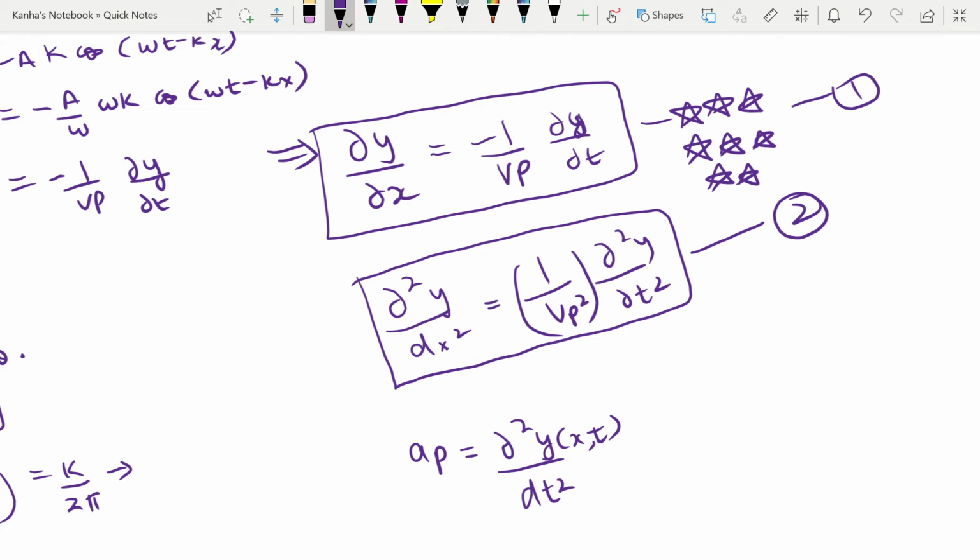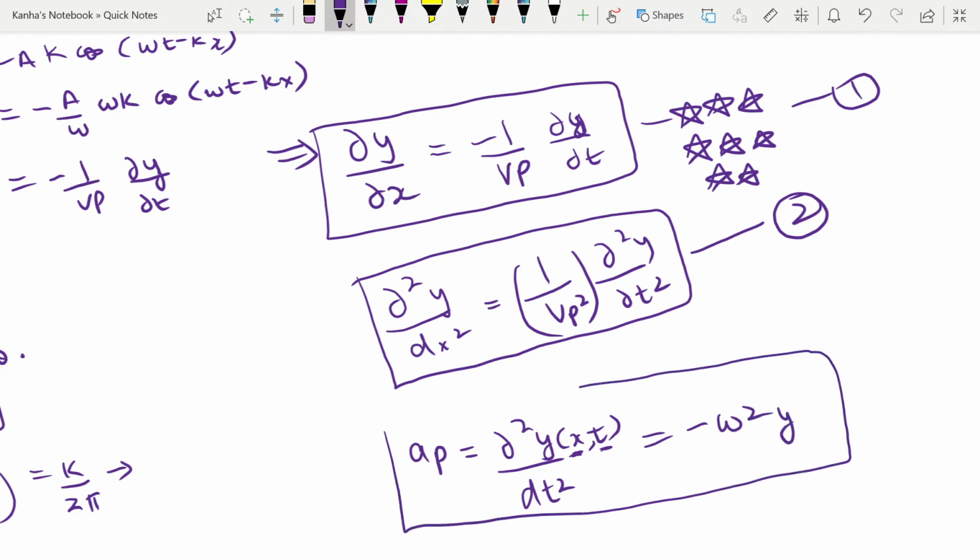Earlier in SHM, my y was only depending on time. Now my oscillations depend on both where they are in space and how much time has passed. This is nothing but minus omega square y, similar to what we had in the SHM case.